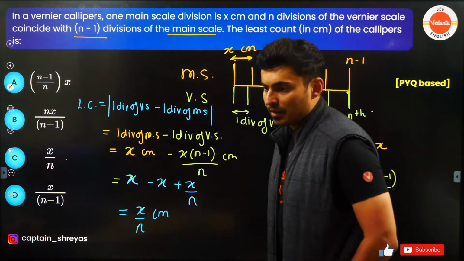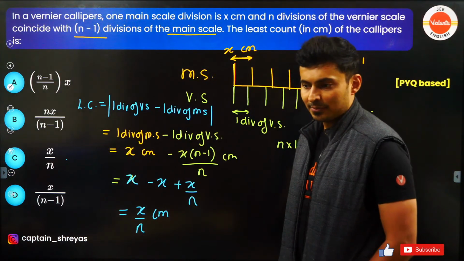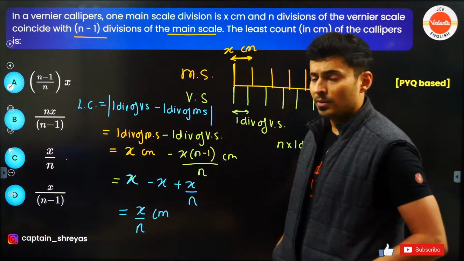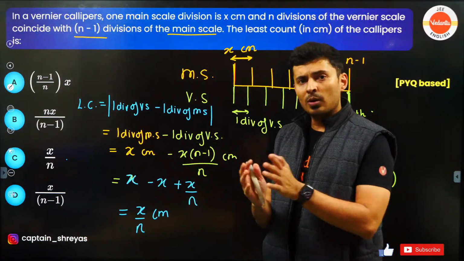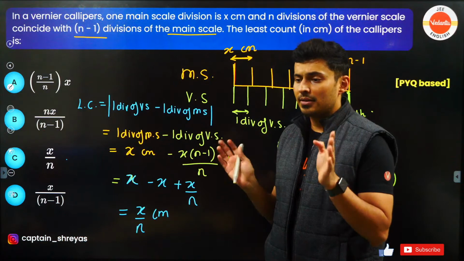Okay, is that clear, guys? Everyone understood how to find the least count? Always take the bigger division minus the smaller division. Whether the vernier scale is more or whether the vernier scale is smaller really doesn't matter.